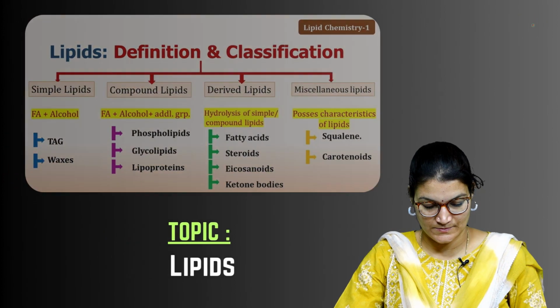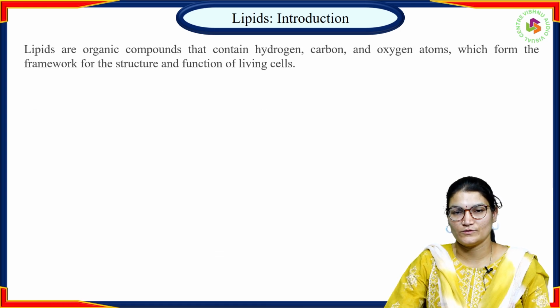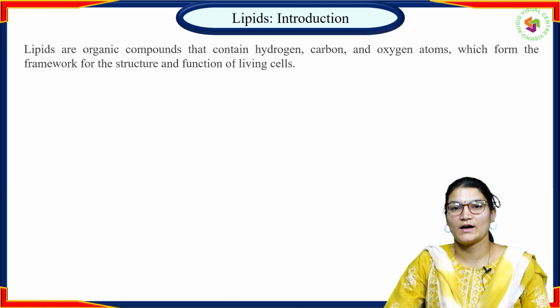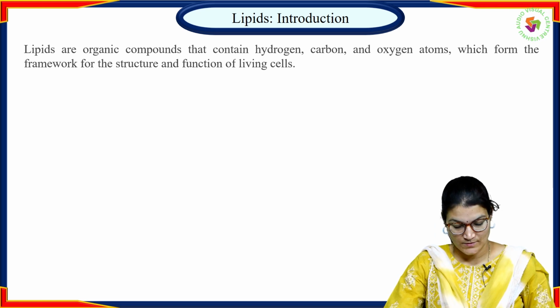Today I am going to take a topic on principles of microbiology and biochemistry, and the topic name is lipids. Lipids are a kind of food source, available in the food. Whatever excess glucose and carbohydrates we take through the food is stored in the form of lipids in our body, and these lipids are utilized when there is need of fat or when there is need of glucose in the blood.